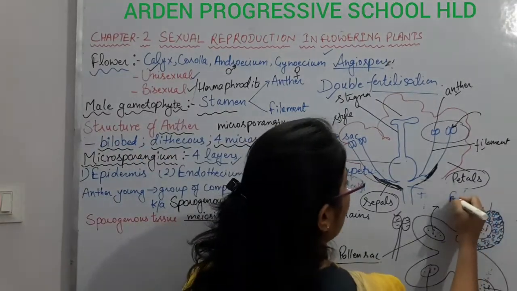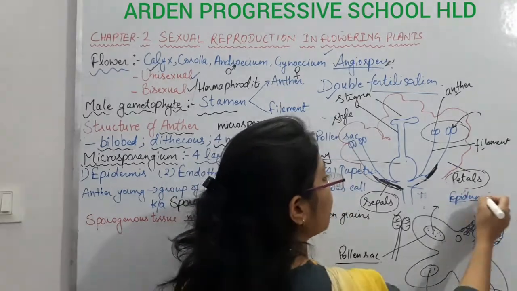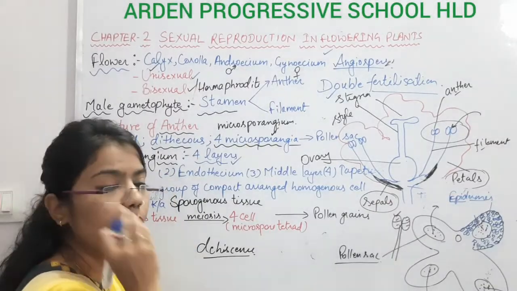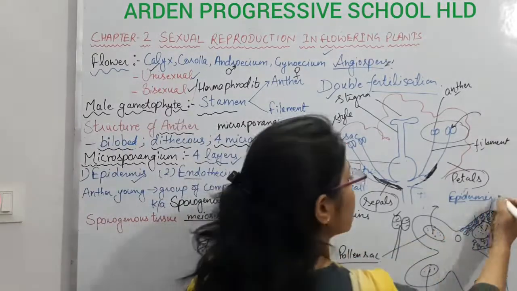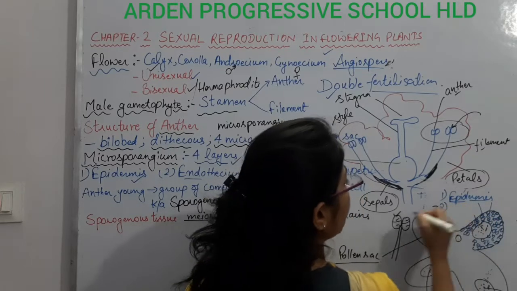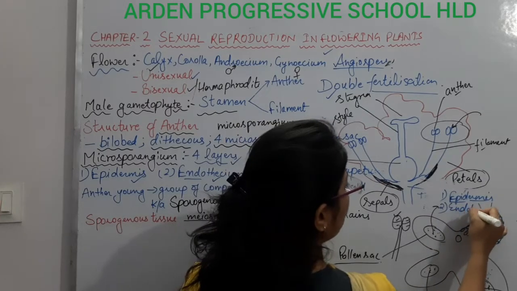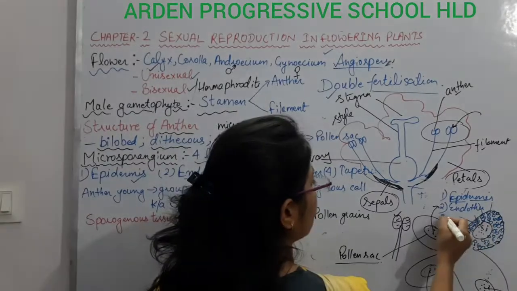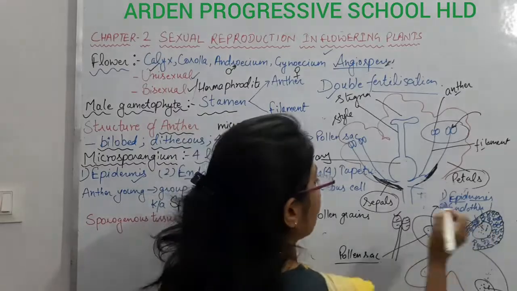What will you call it? Epidermis. Epi means above, and dermis or derma relates to layer, right? So the first layer, which is outermost, is known as epidermis. Inner to the epidermis, the second layer is known as endothecium. Inner to this endothecium, we have the third layer, which is known as the middle layer.